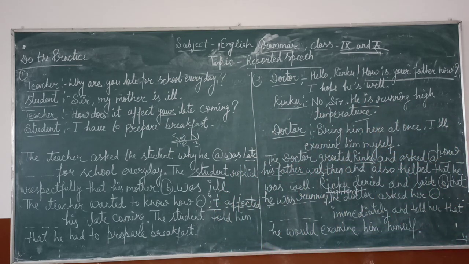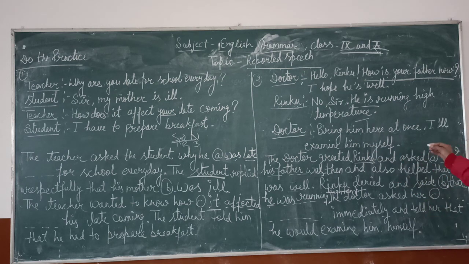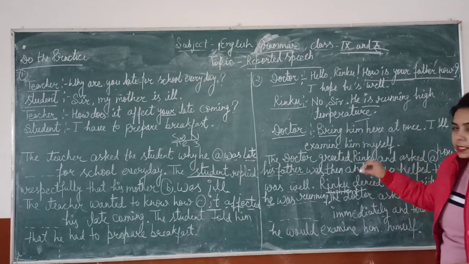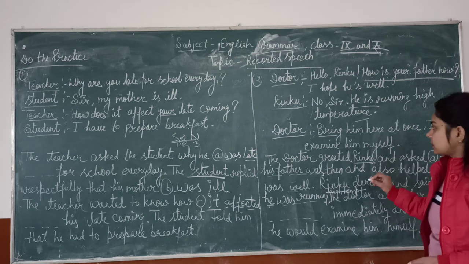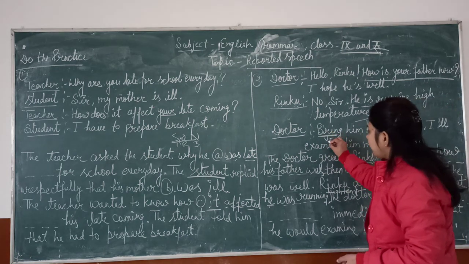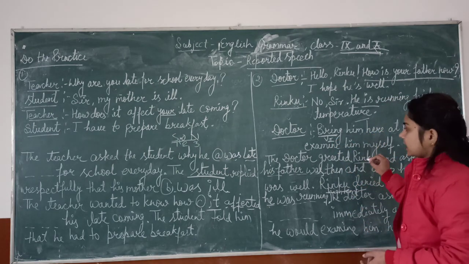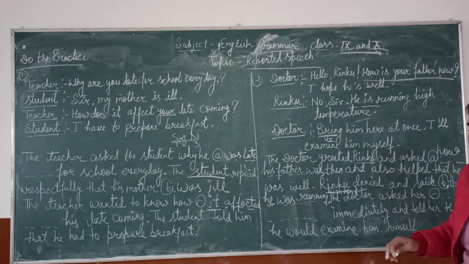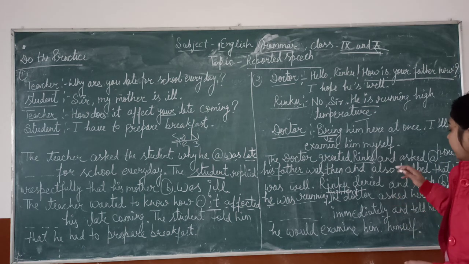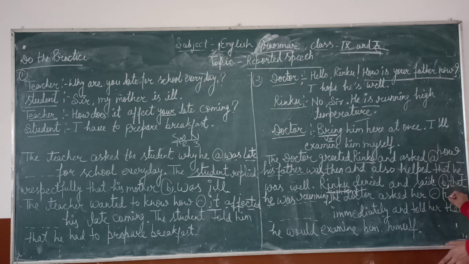The doctor asked her, bring him here at once. Bring him means this sentence starts from the first form of the verb, so this sentence is an imperative sentence. So we have to use the connective to.